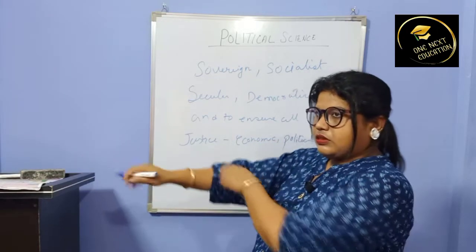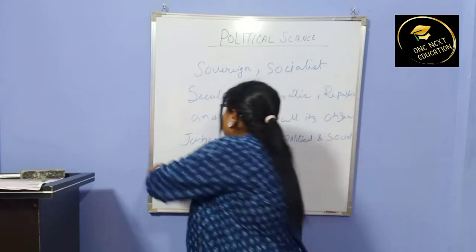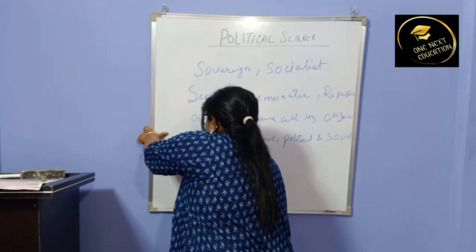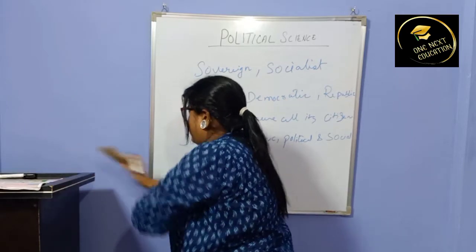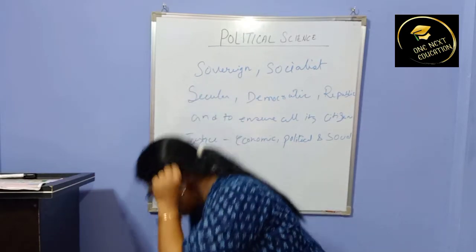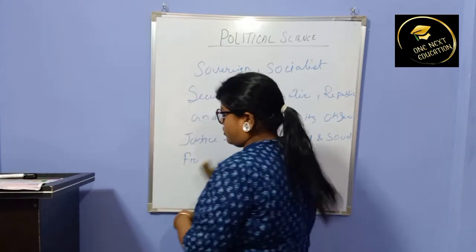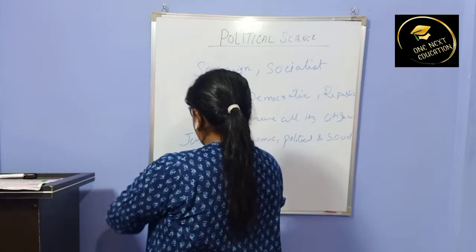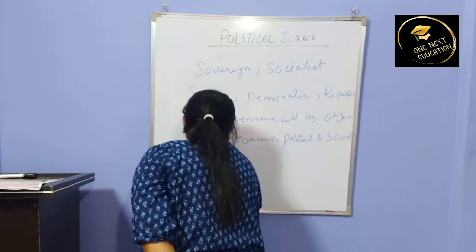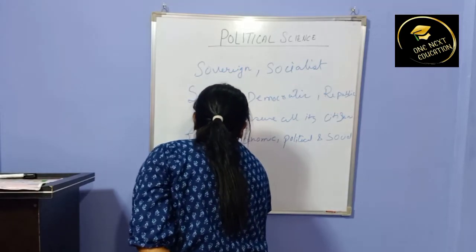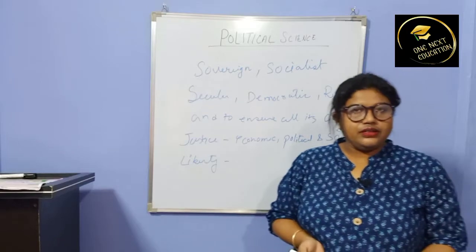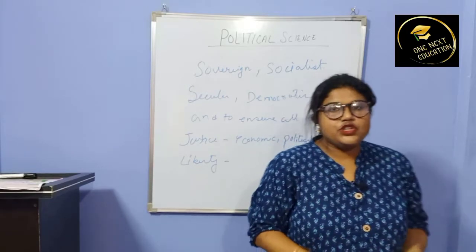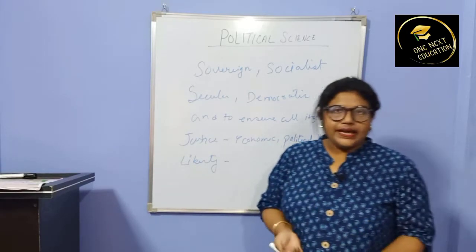Then the preamble tries to give liberty of expression, beliefs, faiths.